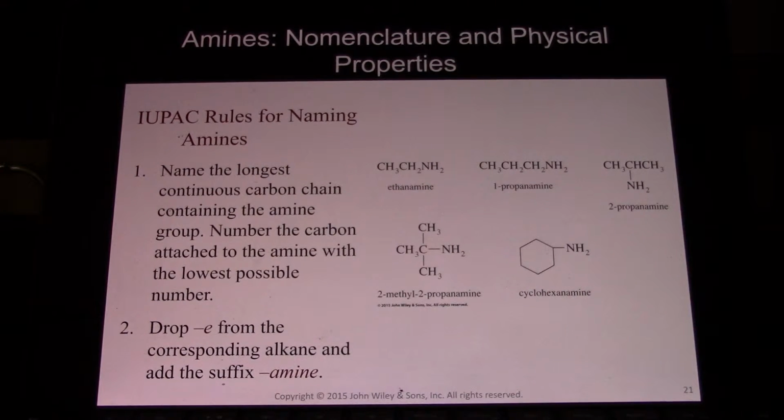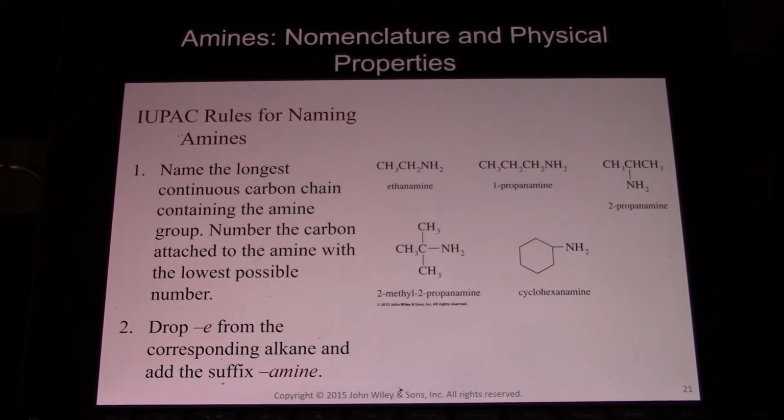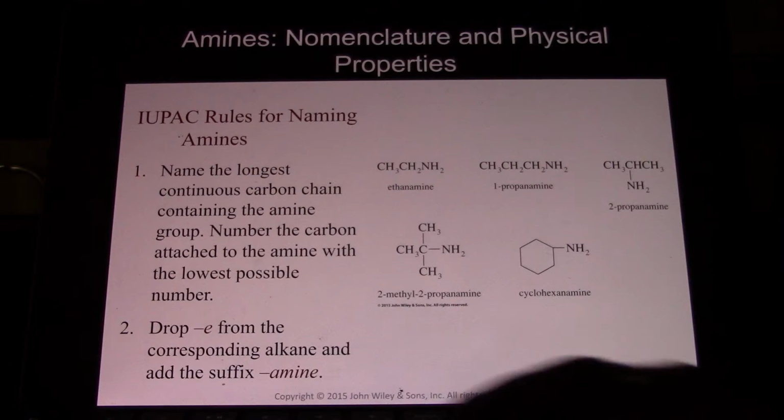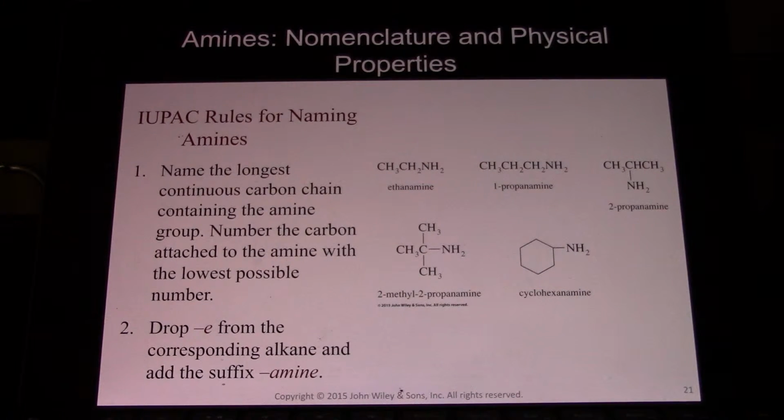IUPAC rules for naming amines. Name the longest continuous carbon chain containing the amine group and number the carbon attached to the amine with the lowest number. And so you put the lowest possible number at the amine group and you drop the E from the alkane ending and give it amine. So propane becomes propanamine. Ethane becomes ethanamine. Cyclohexane becomes cyclohexanamine.